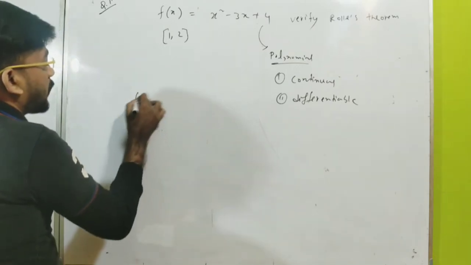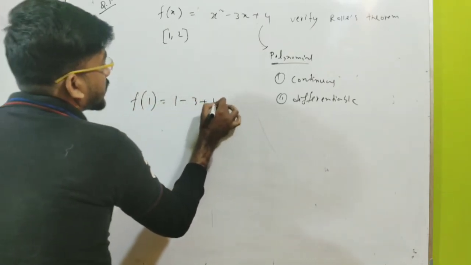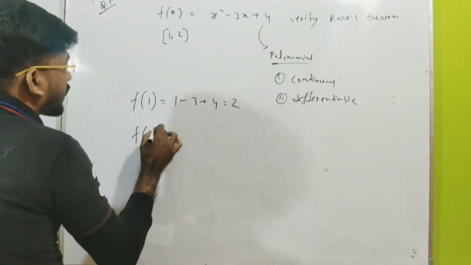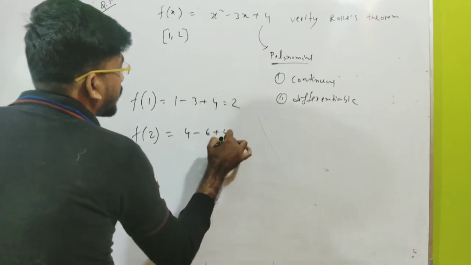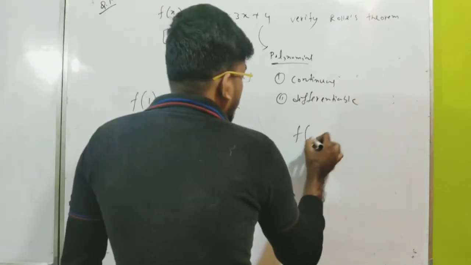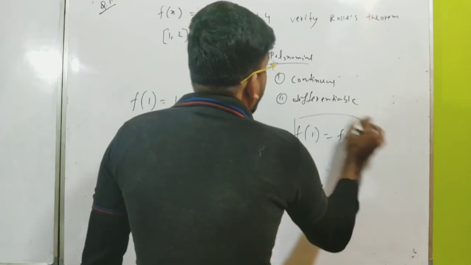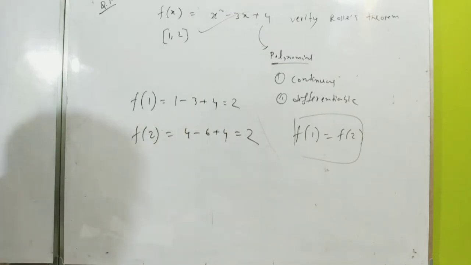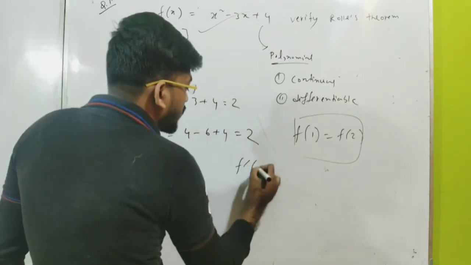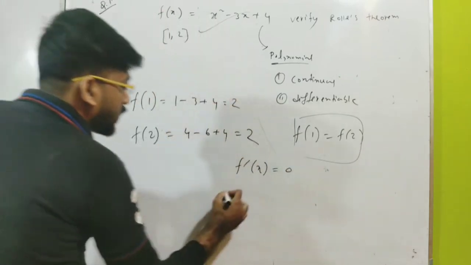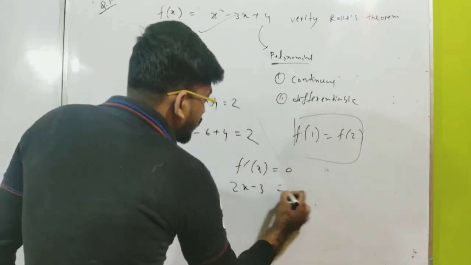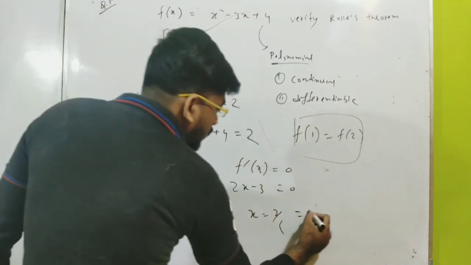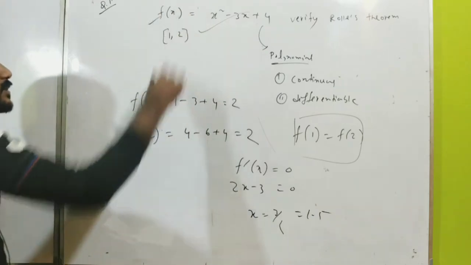So we have to check f of 1. f of 1 is 1 minus 3 plus 4, that is 2, and f of 2 is 4 minus 6 plus 4, that is 2. So f of 1 is equal to f of 2. So Rolle's theorem is applicable for this function x square minus 3x plus 4, and there should be at least one point. If f prime x is equal to 0, then 2x minus 3 is equal to 0, so x will be 3 by 2, which is obviously between 1 and 2, because this is 1.5. So Rolle's theorem for this function is applicable.